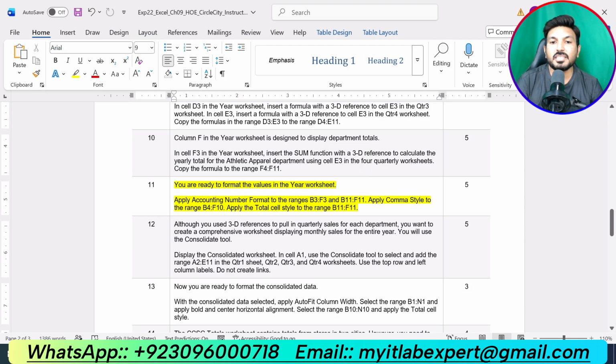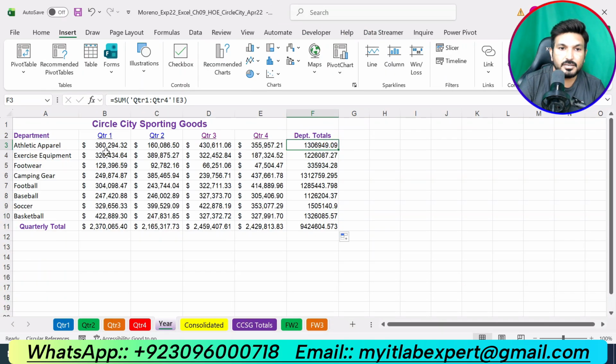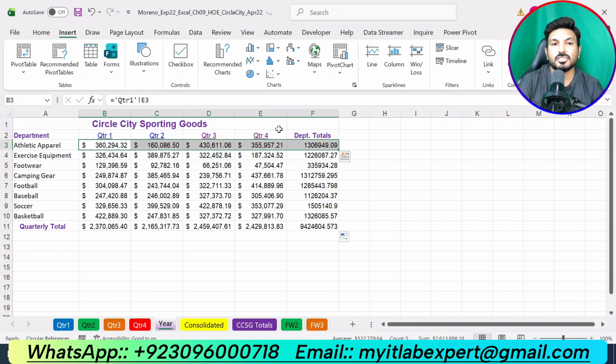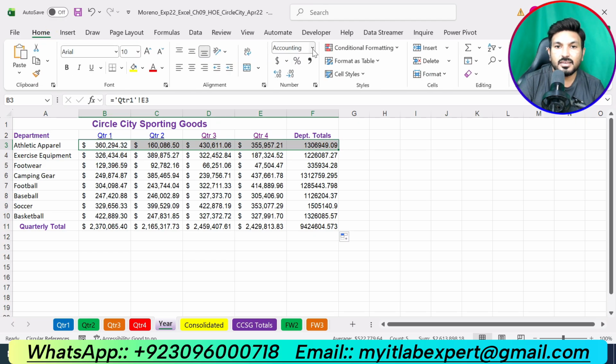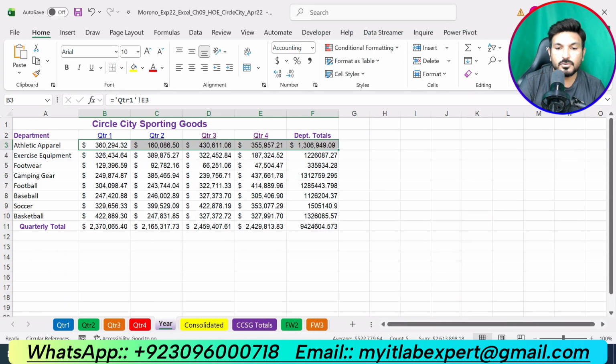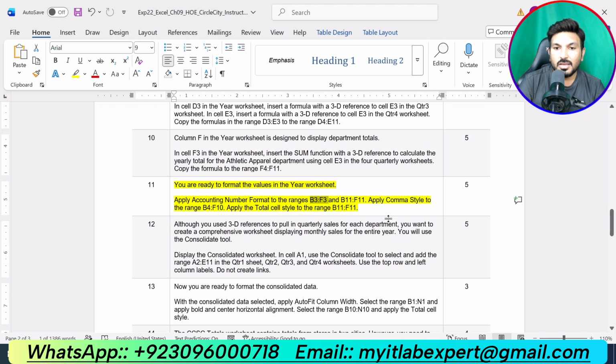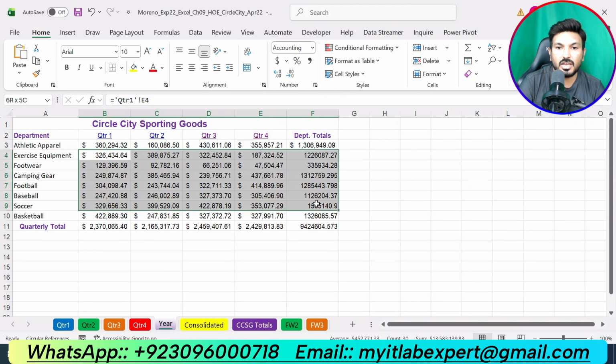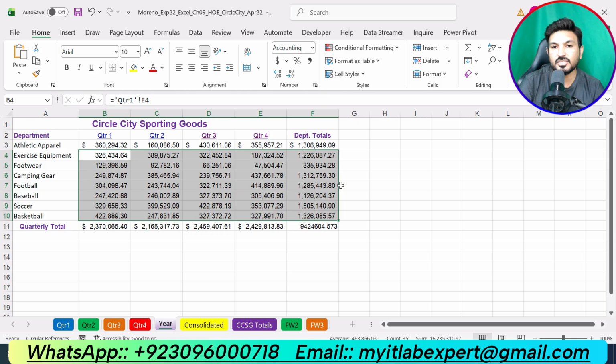You are ready to format the values in the year worksheet. Apply a counting number format to the range B3 up to F3. Select this one, go to home tab and in number section apply a counting number format. Now B4 up to F11, this one, and we are supposed to apply a counting number format. Now apply comma style to the range B4 up to F10. B4 is here up to F10, we are supposed to apply comma style, this one.